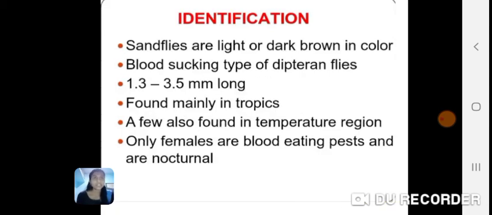Identification: the sandflies are light or dark brown in color, blood-sucking dipterans. They are 1.3 to 3.5 mm long, found mainly in tropical areas. A few are also found in temperate regions. Only females are blood-eating pests and are nectar feeders.